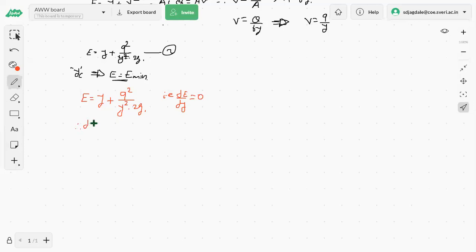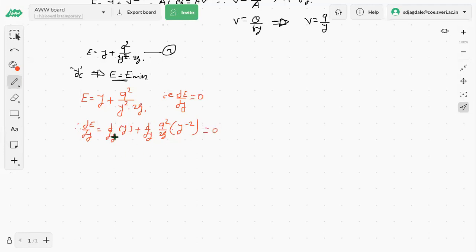Therefore dE by dy is equal to d by dy of y plus d by dy of q square divided by twice g into y raised to minus 2. I have just taken this y square in the numerator. Its power is 2 in the denominator, so when it is in the numerator, its power will become minus 2. That's equal to 0.